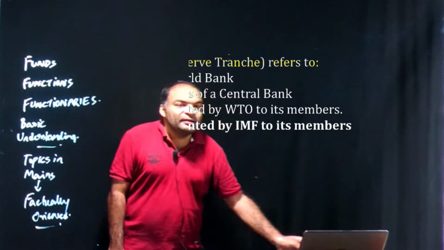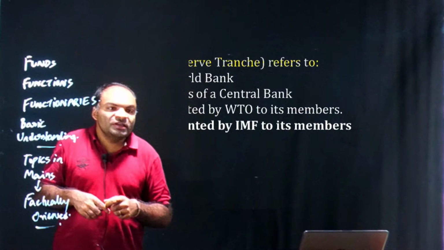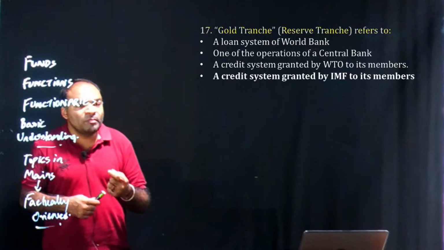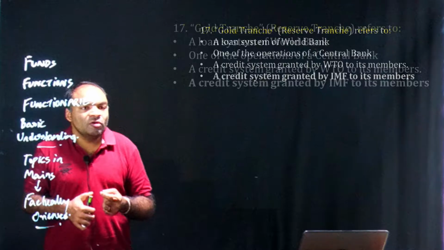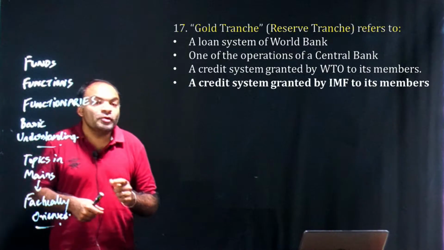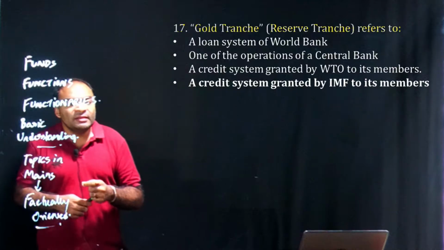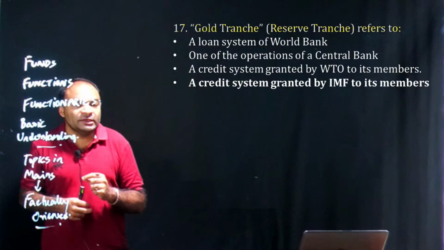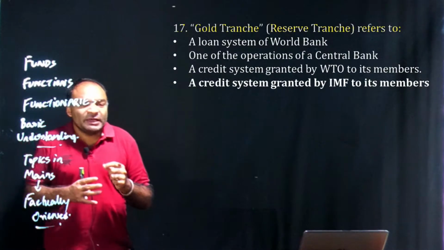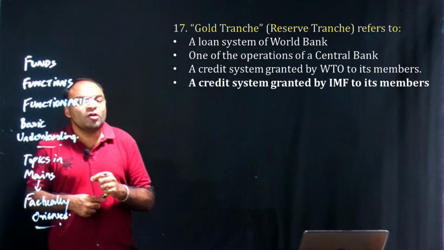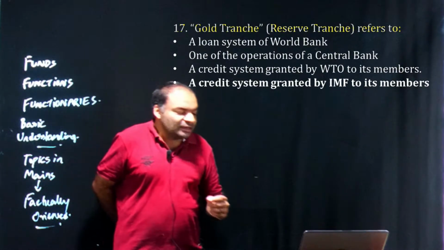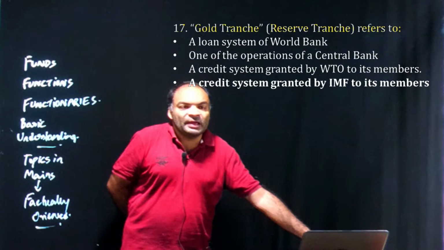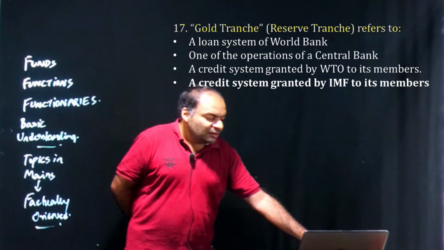Now coming to the next question, which is: gold tranche or reserve tranche position refers to. This is a standard question where anybody who has done the IMF properly will know the meaning of gold tranche or reserve tranche. Also, when we discussed the components of foreign exchange reserves, we clearly mentioned the reserve tranche position or RTP in the IMF, and SDRs, the special drawing rights. So you could easily reach option D, which is a credit system granted by the IMF, and we said it's an artificial currency. SDR is an artificial currency where we borrow money from the IMF in terms of SDRs. So D is the option.